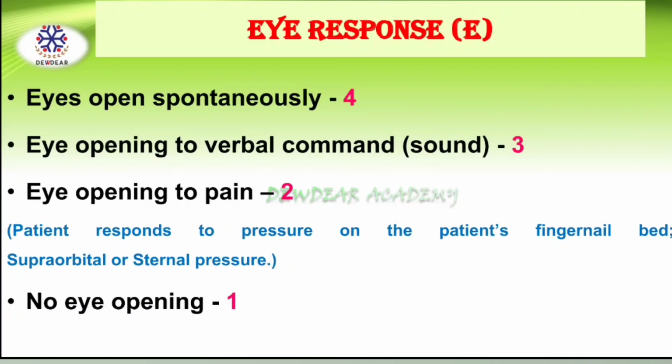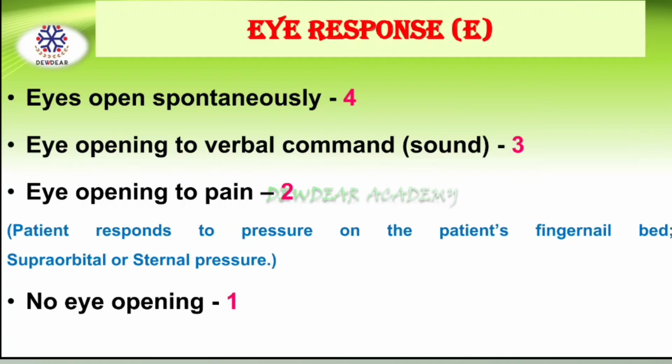So first, eyes open spontaneously. That is, if the patient opens his or her eyes without any external stimulus, the score is 4. If the patient opens the eyes on calling or any verbal stimulus, the score is 3. If the patient opens eyes to a painful stimulus, given either at the nail bed or by rubbing the sternum or supraorbital pressure, the score is 2.